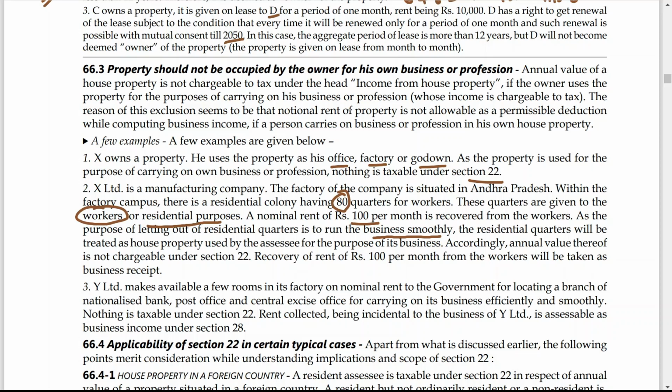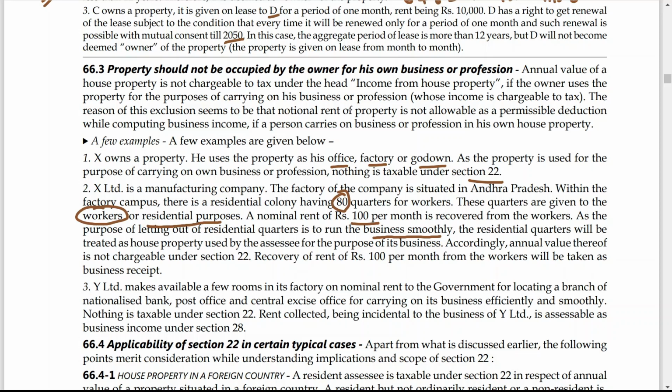Now the next one, the last one. Y Limited makes available a few rooms in its factory on a nominal rent to the government for locating a branch of a nationalized bank, post office and central excise office for carrying on its business efficiently and smoothly. Nothing is taxable under section 22. Rent collected being incidental to the business of Y Limited is assessable as business income under section 28.